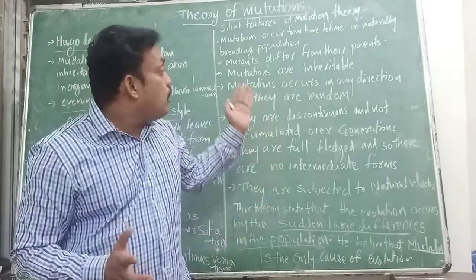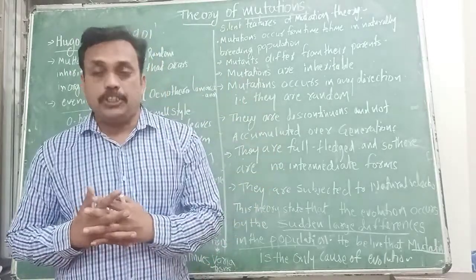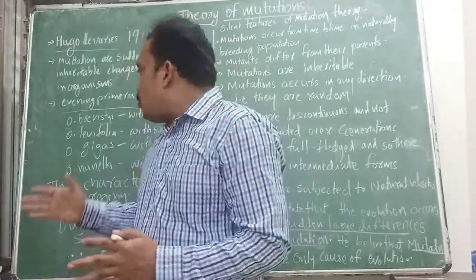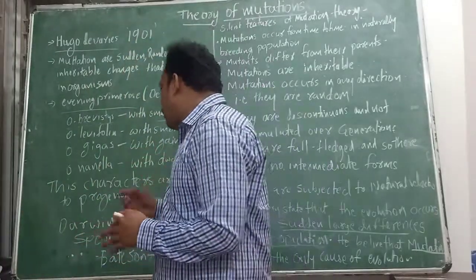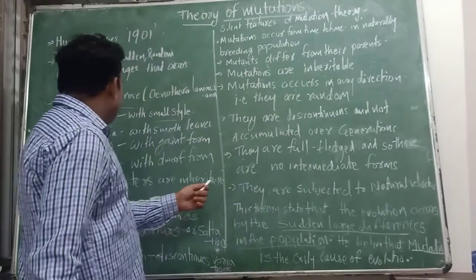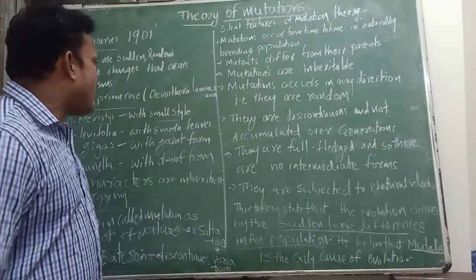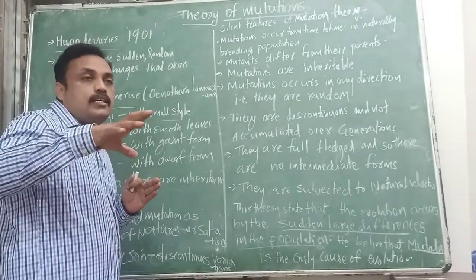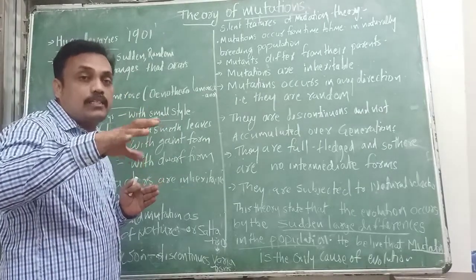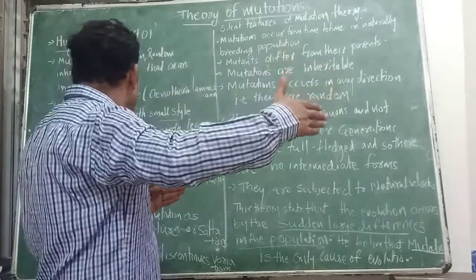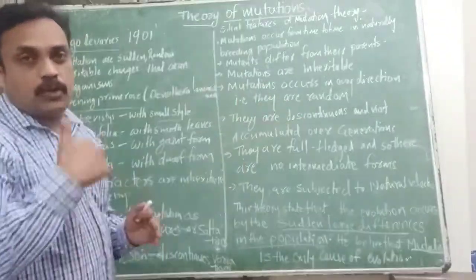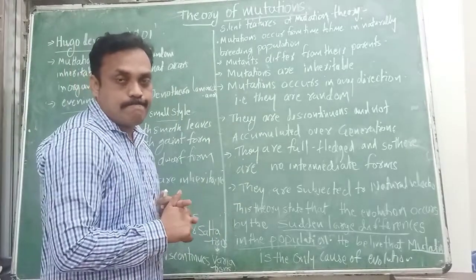Actually, Darwin told that these changes or characters are inherited by the progeny. Whatever mutations occur in a parent plant, those characters are inherited by the progeny, meaning their offspring.